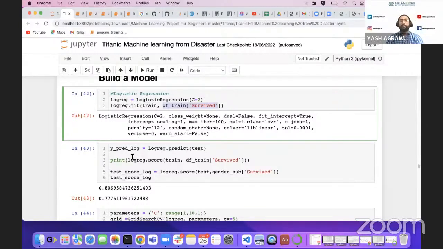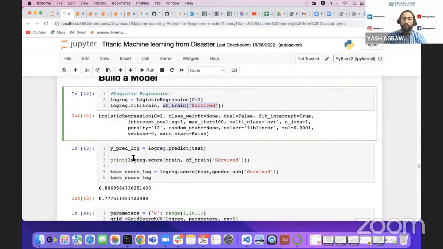Then we will predict some values. If I belong to a certain class, have paid a certain fare, and have a certain gender, will I survive or not? Now your model is able to predict directly. So if the Titanic is set up again next time, you will be able to identify with the help of this model whether you will survive or not, right?